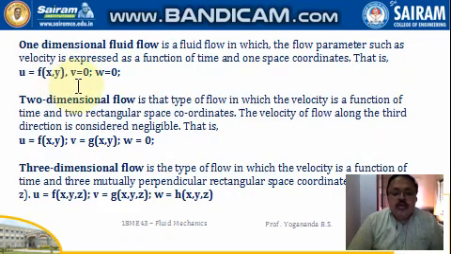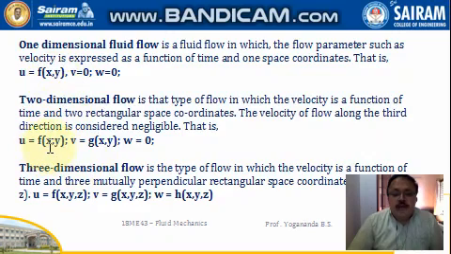So here my velocity components along y-axis and z-axis are ignored. So v is 0, w is 0. So we are taking the velocity in x-axis. So it is shown as the function of time and one space coordinate.